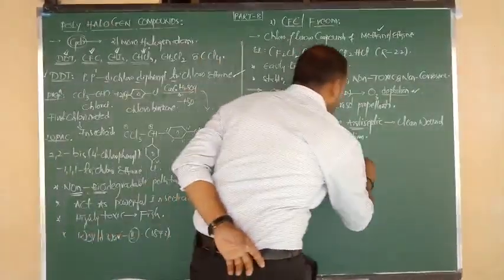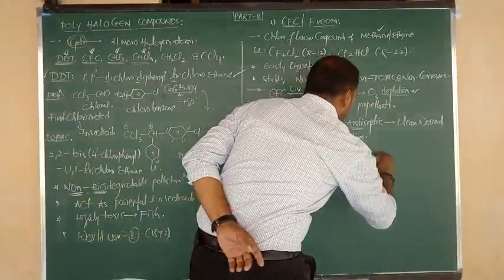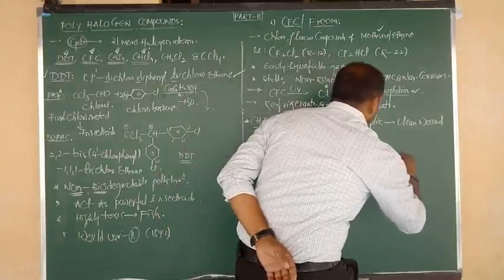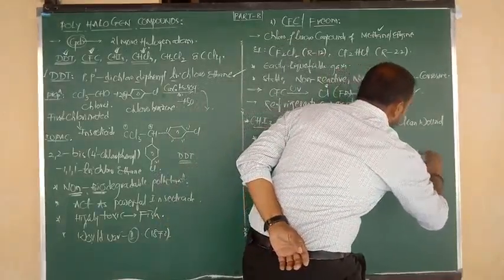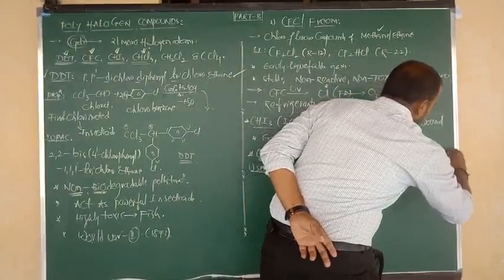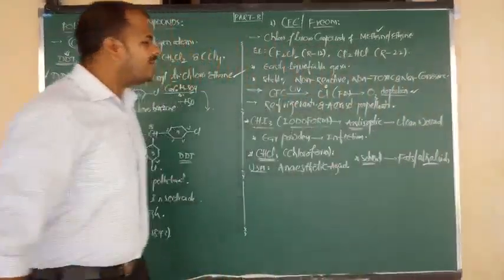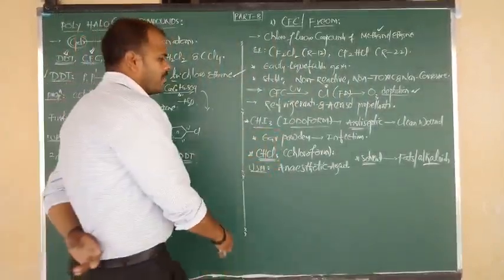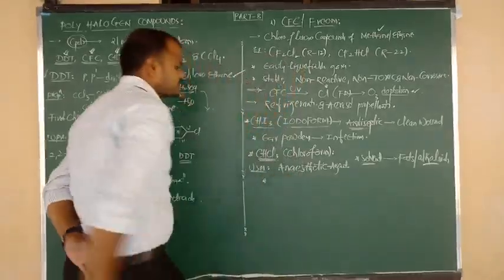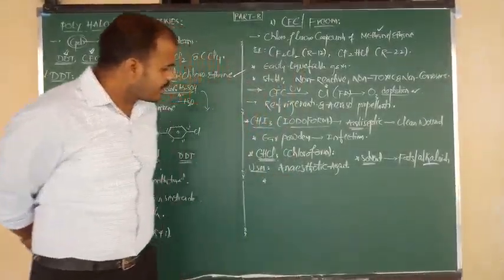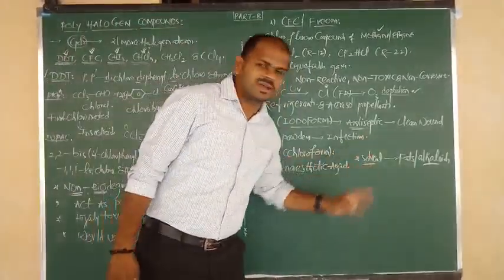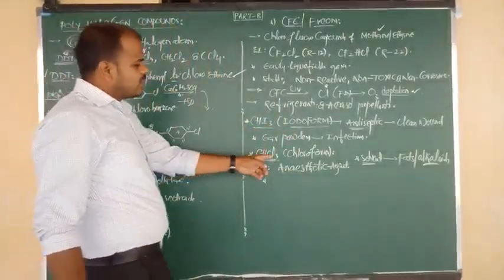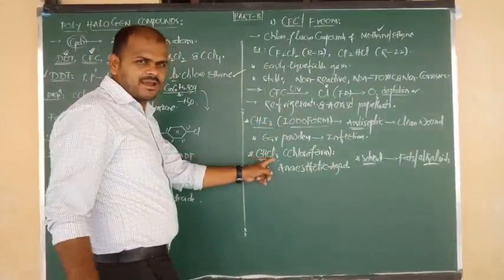Right. The next point is also to be remembered by you. Used as a solvent in manufacture of fats and alkaloids. So in manufacture of fats and alkaloids, we can use it as a solvent. Okay, which compound, beta? Chloroform. One is anesthetic agent and one more is used as solvent in manufacture of fats and what, nana? Alkaloids. And one more thing, here CHCl3 is there,